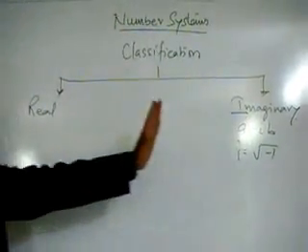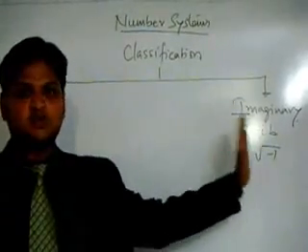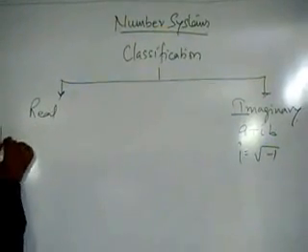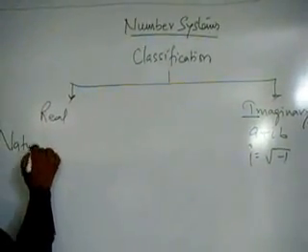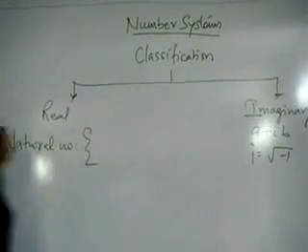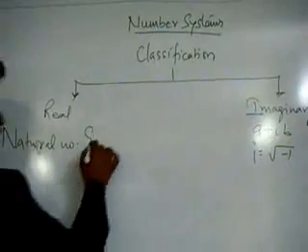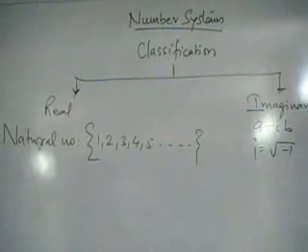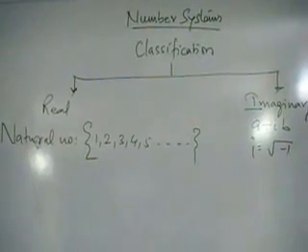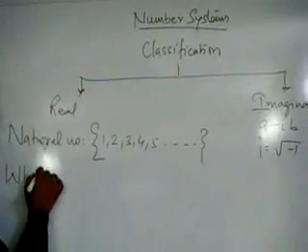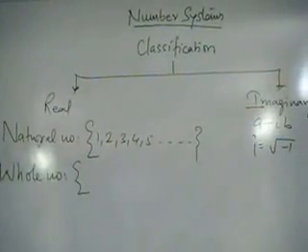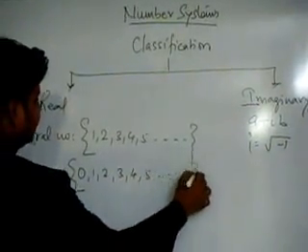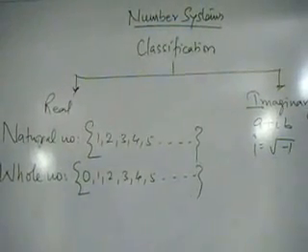Every number which is not imaginary or every number which does not have this root of -1 comes under real numbers. So the first thing which comes here is natural numbers. What are natural numbers? The numbers starting from 1, 2, 3, 4, 5 and so on. All these numbers are natural numbers. The second category of numbers is the whole numbers. For example, 0, 1, 2, 3, 4, 5 and so on. All these numbers are known as whole numbers.